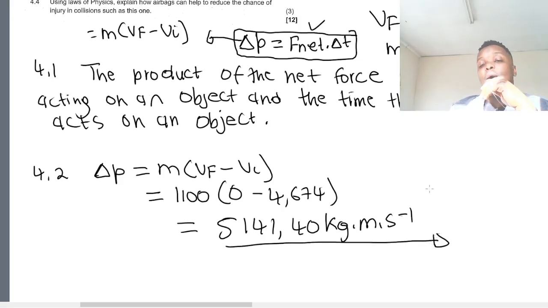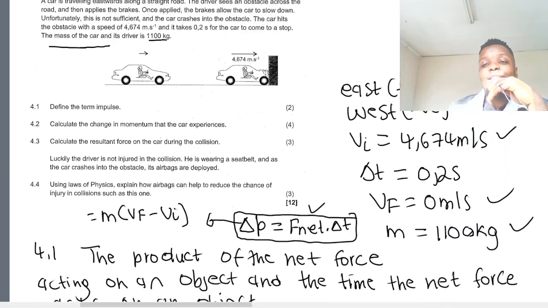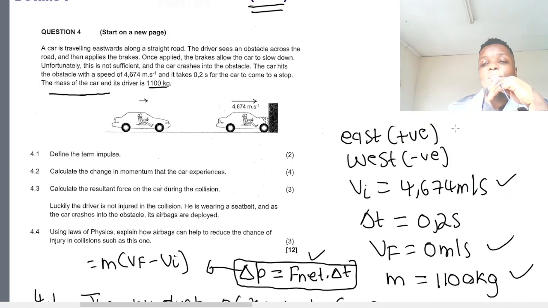Now because our answer is going to be negative, remember 0 minus 4,674 is going to be a negative, then a negative times the positive 1,100 will give you a negative 5,141.40. So the minus sign means direction. We chose direction originally and said that west is negative and east is positive.